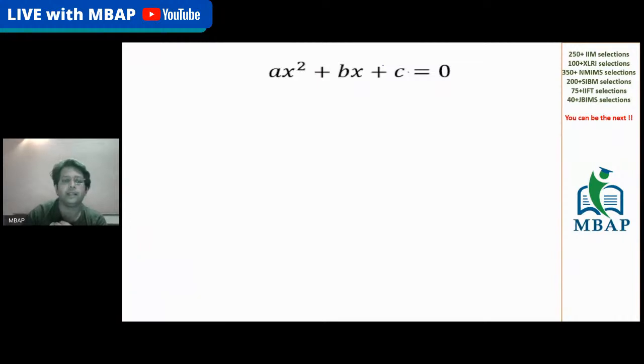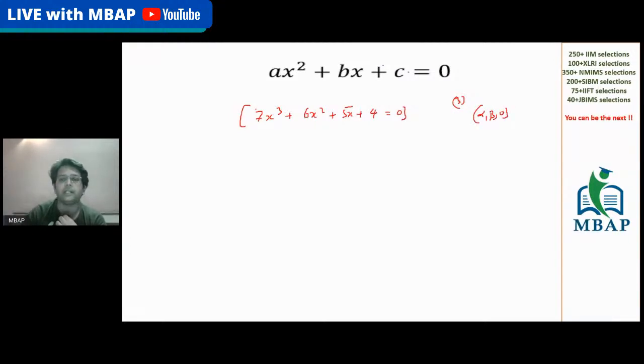Okay, perfect. Let's take a cubic expression: 7x cubed plus 6x squared plus 5x plus 4 is equal to 0. Let's say this is a cubic equation that we have got. We know the number of roots will be how much? 3. And let's term the values as alpha, beta, and gamma.